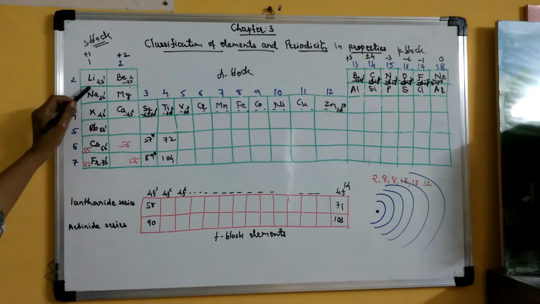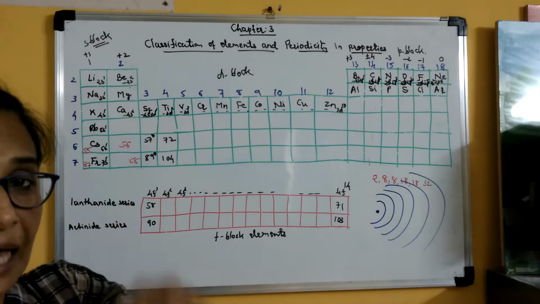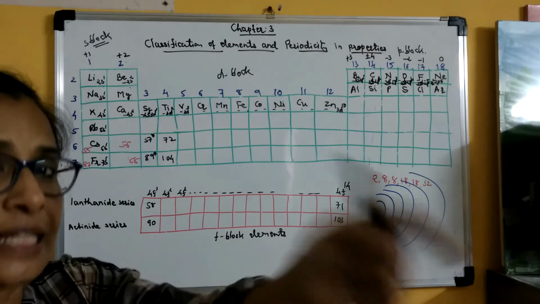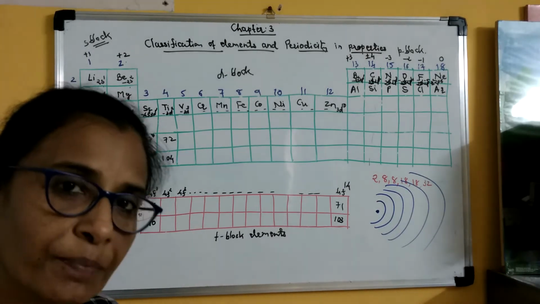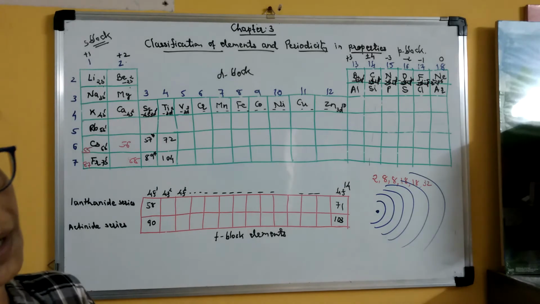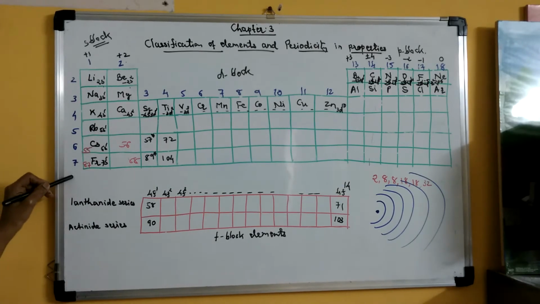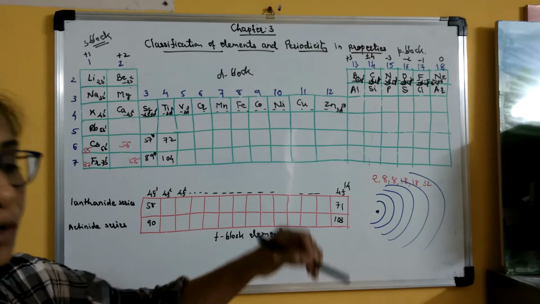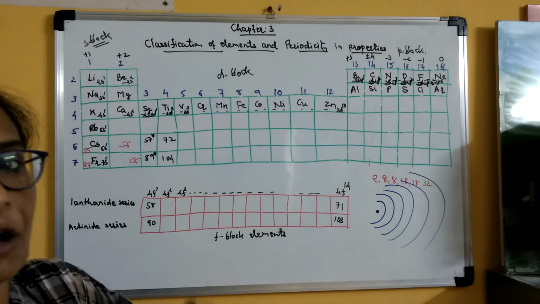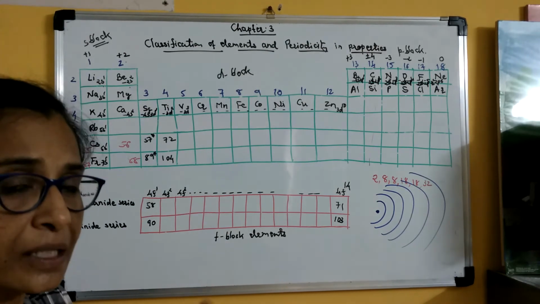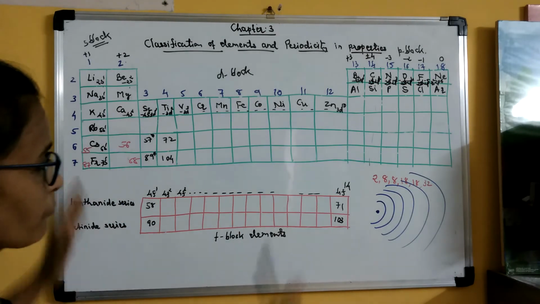All elements of the second period will have their last electron in the second orbit. All elements of the third period will have their last electron in the third orbit. So the number of the period indicates the number of the outermost orbit, and the number of the group indicates the maximum valence present in that group. So this is all about the basic information.